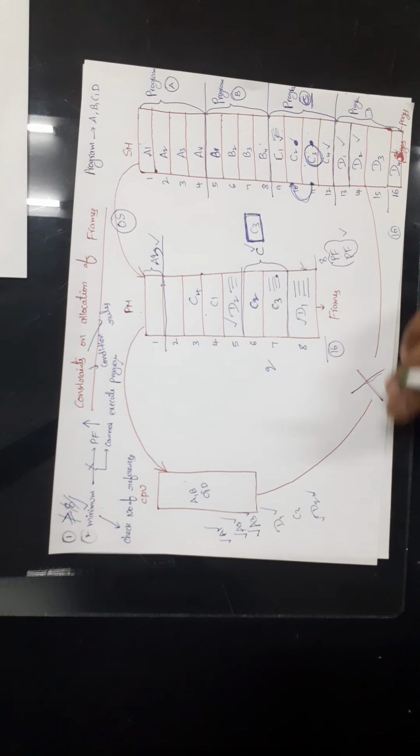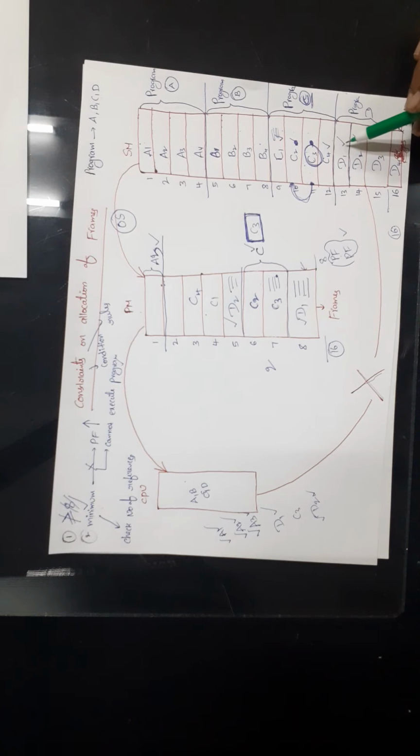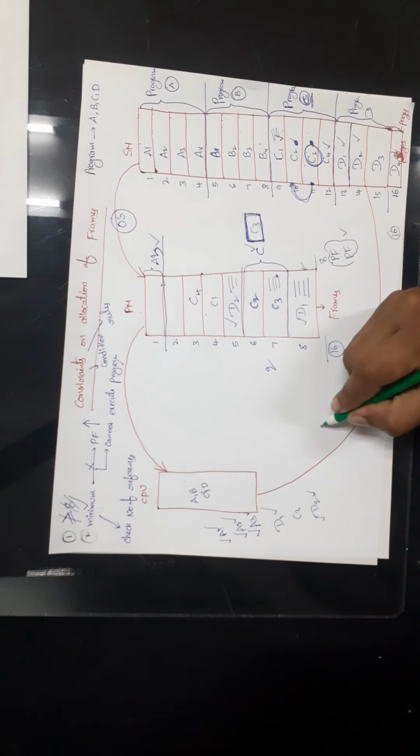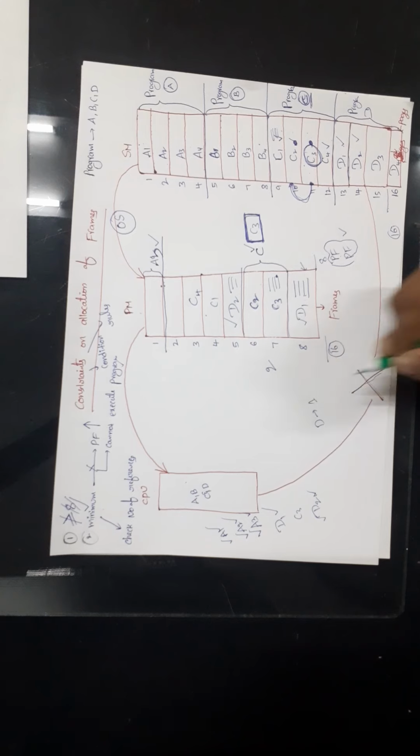Then how to choose the minimum number of frames for a process? That is the question, right? Here if you observe, process D does not require more than one frame. Each part of process D requires only one page. So for process D, we will allocate only one frame in the primary memory.